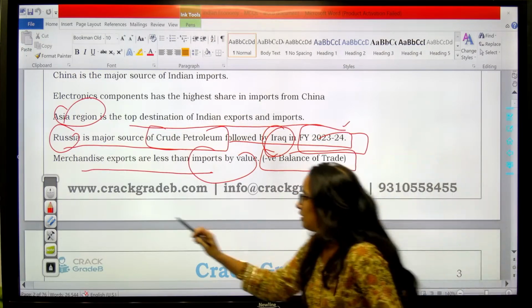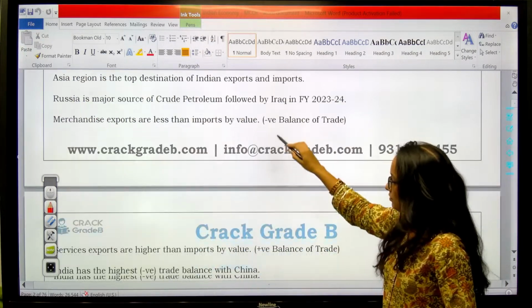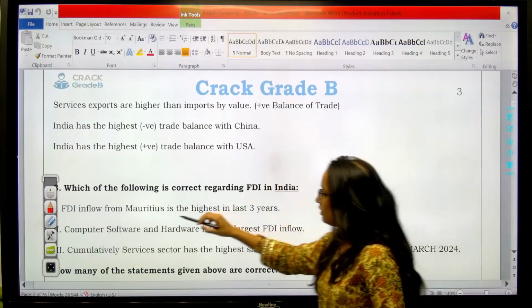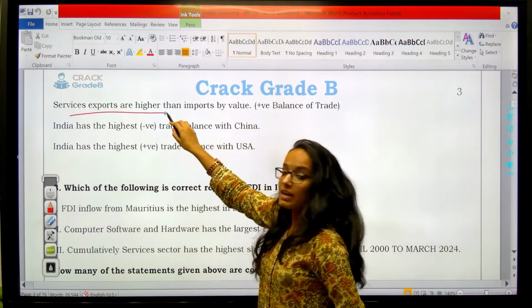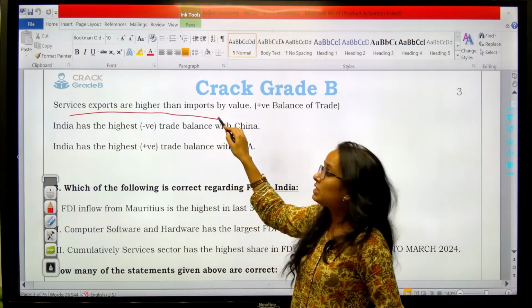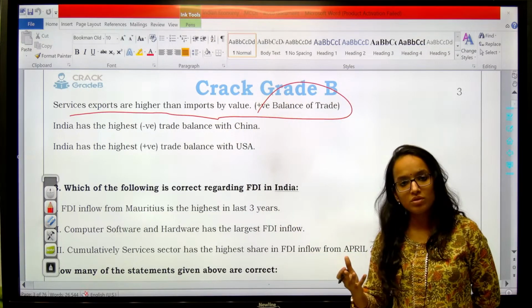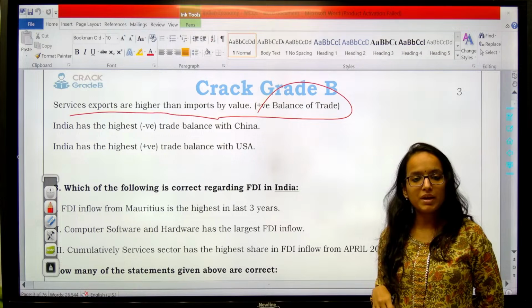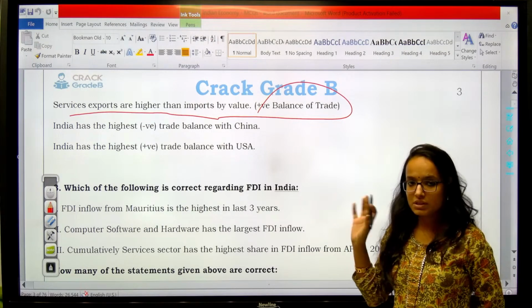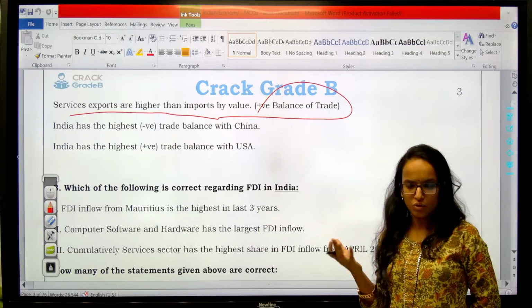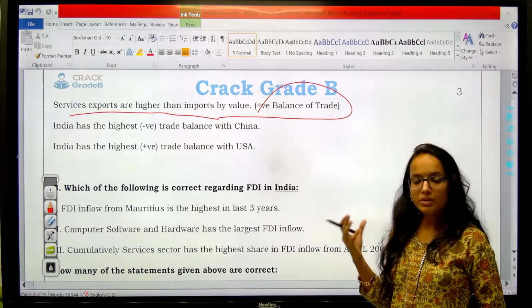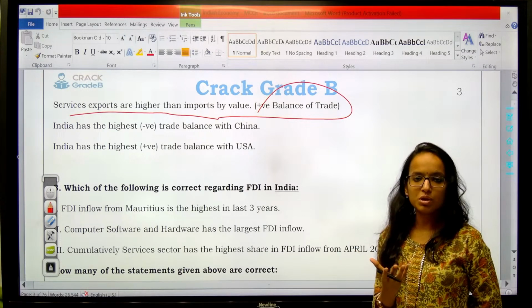Clear? Then services exports are higher than imports, so we have a positive trade balance, as I have told you, right? So in services we export more as compared to importing of services. So in services we have a good hold over the trade. So trade is in our favor in terms of services.